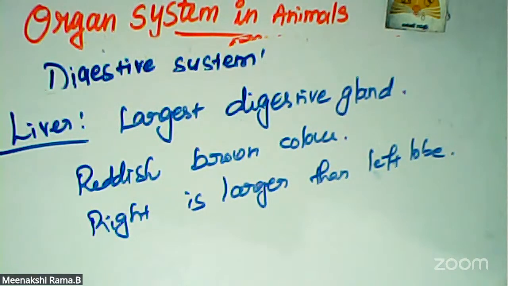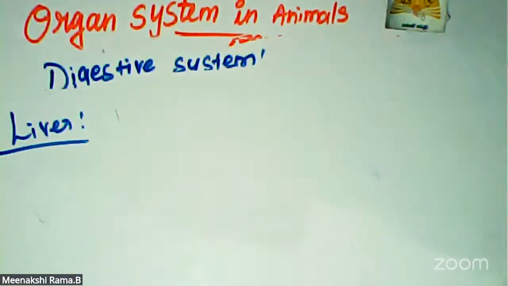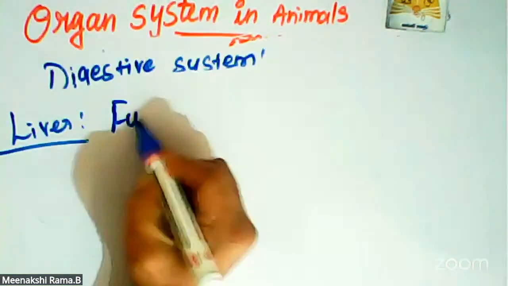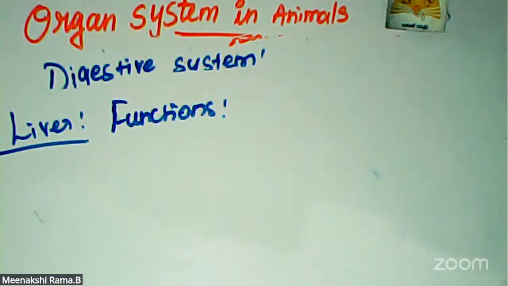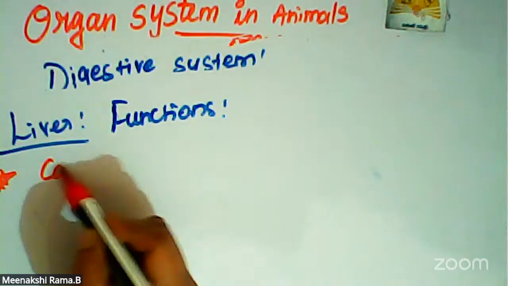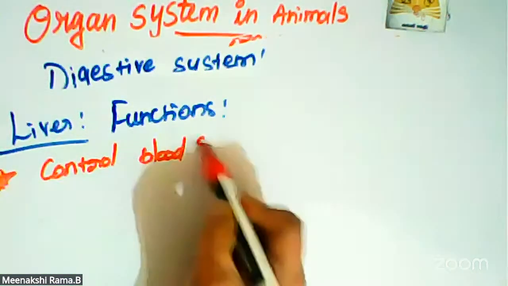What is the function of the liver? It controls the blood sugar. This is one of the important questions: what are the functions of the liver? One is controlling the blood sugar level.